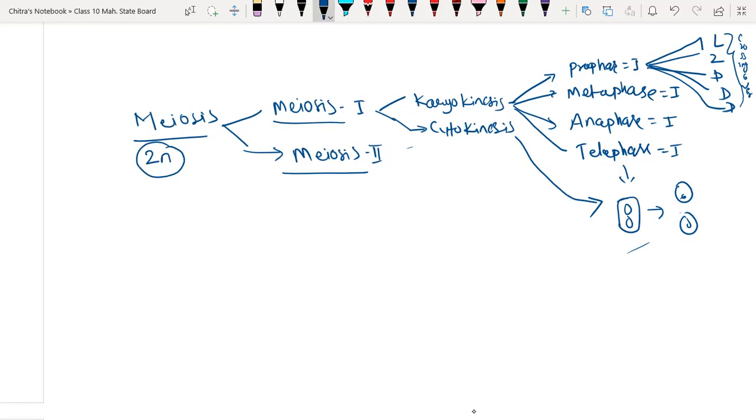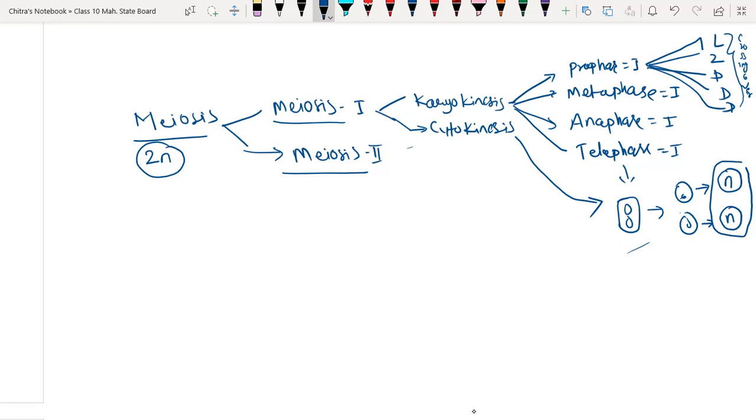After meiosis 1 we get two cells, and in both cells the number of chromosomes will be half that of the parent cell, which means n number of chromosomes.